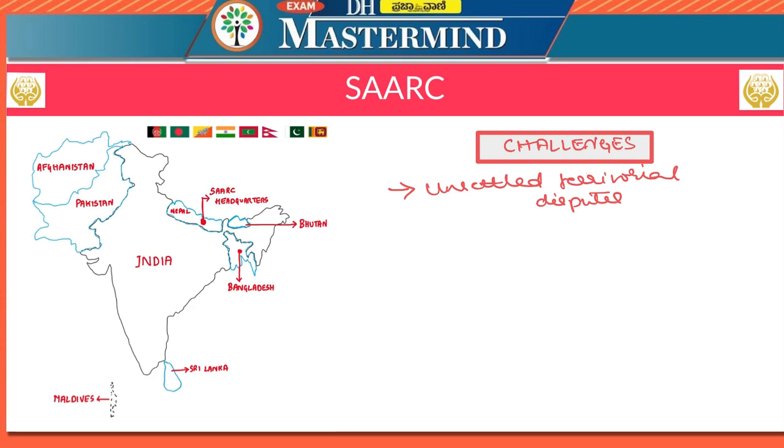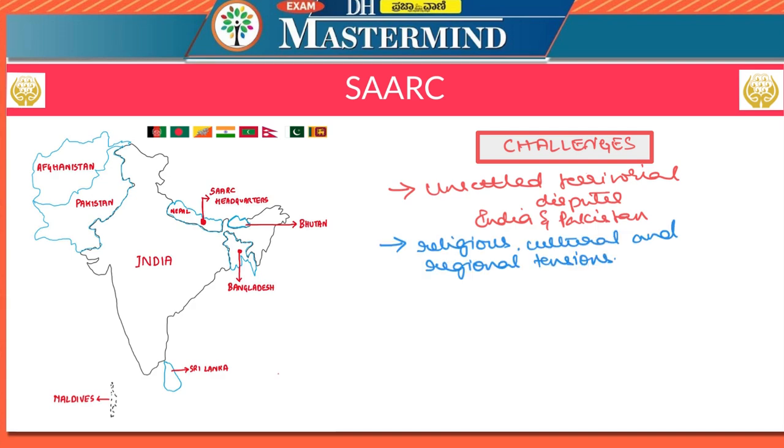And also there are trans-border criminal activities like flesh trade, opium trade, etc. that happen between these countries. And the issue of cross-border terrorism is not new between India and Pakistan. These are some of the major hurdles in arriving at a consensus between these countries with respect to SAARC.